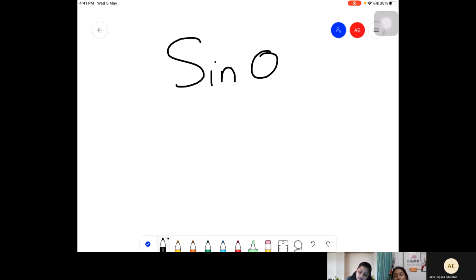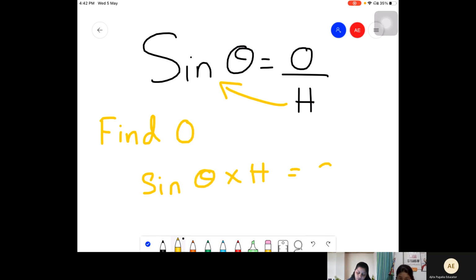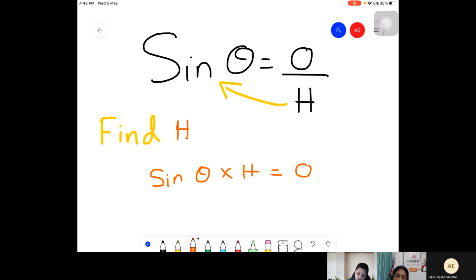The rule is always sine theta is equal to O upon H. If you have to find O, you bring H to this side, so sine theta into H is equal to O. If you need to find H, then H is equal to O divided by sine theta.